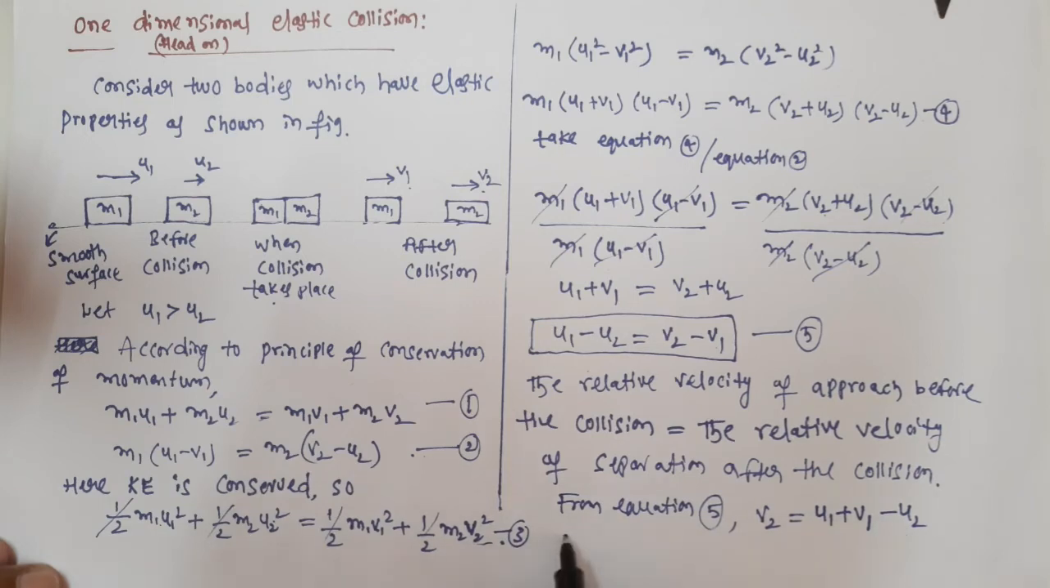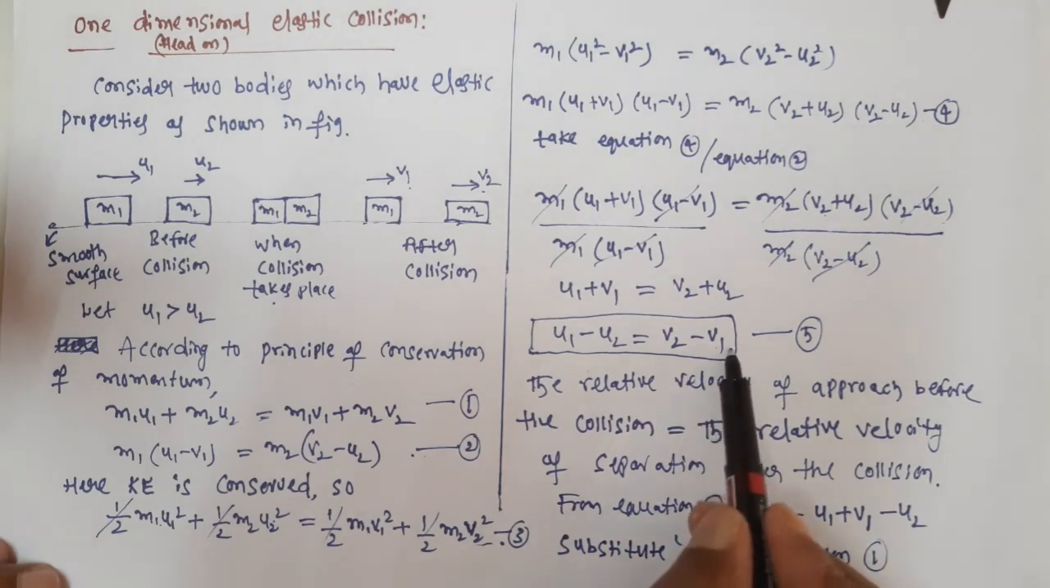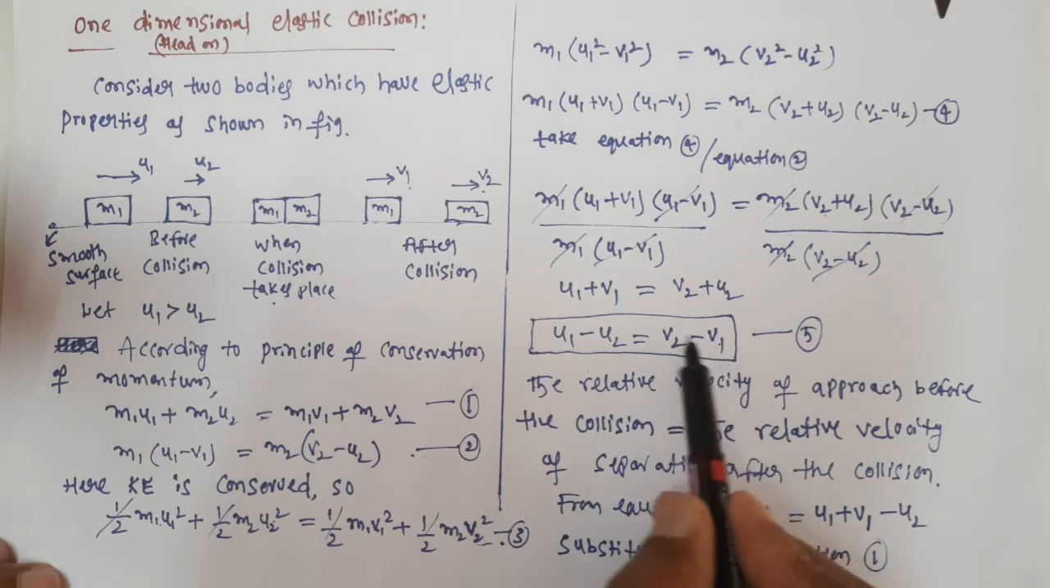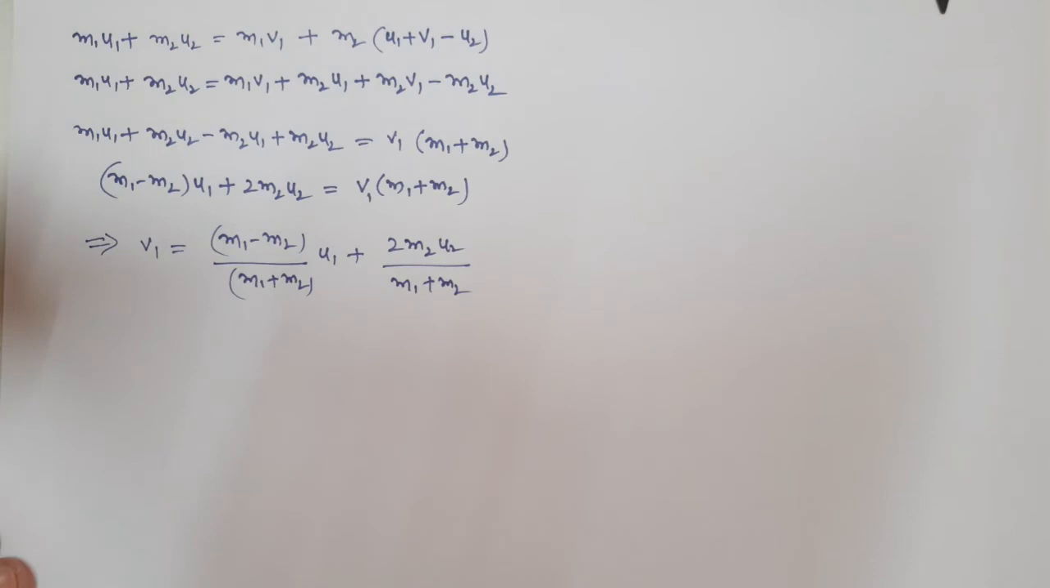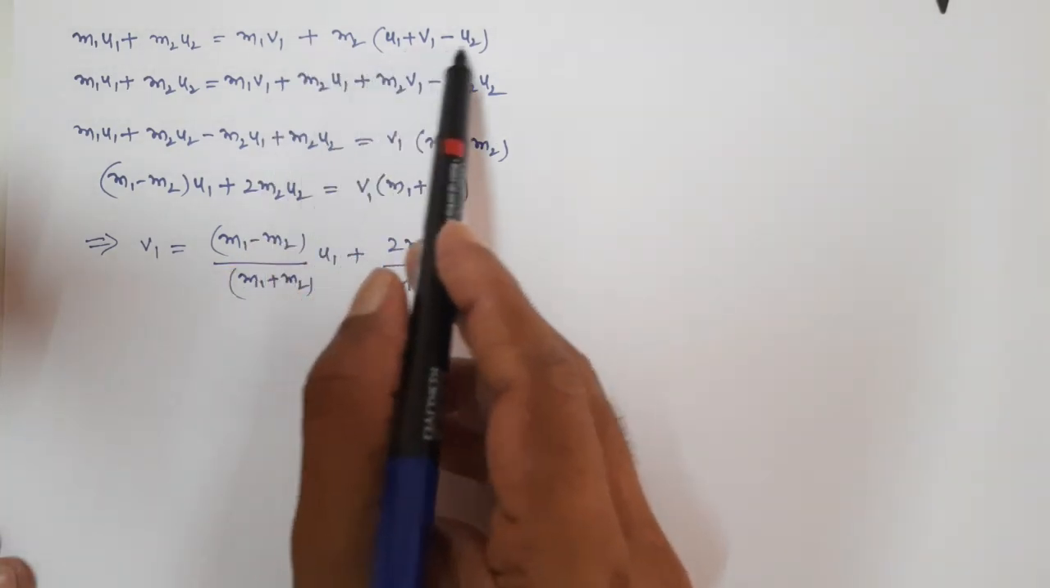Now substitute v2 in equation number 1. So from equation number 5, we are writing the equation for v2. Just bringing v1 this side, so it becomes u1 plus v1 minus u2. Now substitute this v2 in equation number 1. This is equation number 1: m1 u1 plus m2 u2 is equal to m1 v1 plus m2 v2. These terms remain the same, but in the position of v2, we substitute this value.